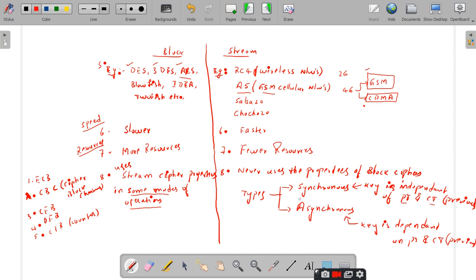Now the last question I would like to ask you is, which one is better, block or stream? Stream, sir. Very typical question. Which one is better? Stream cipher, sir. So the point you have to understand is another analogy; a similar question I would like to ask. We have n number of sorting algorithms which we have studied in data structures, right? Yes, sir. Which one is the efficient sorting algorithm?